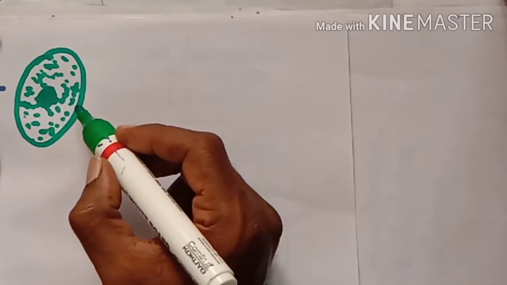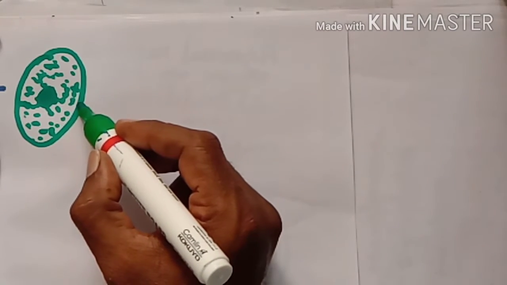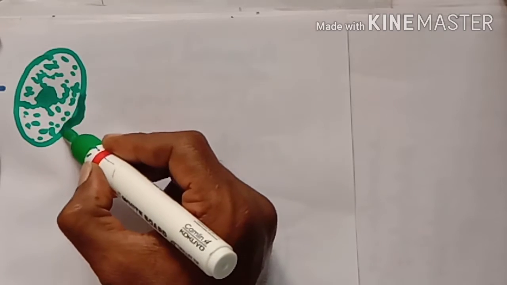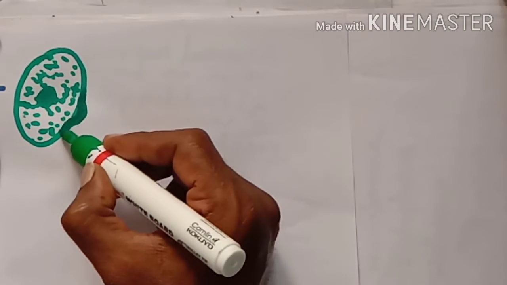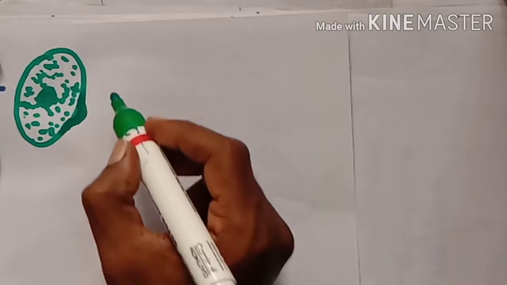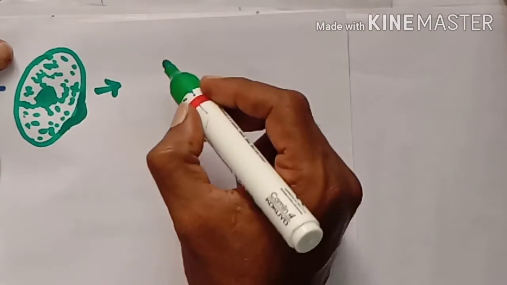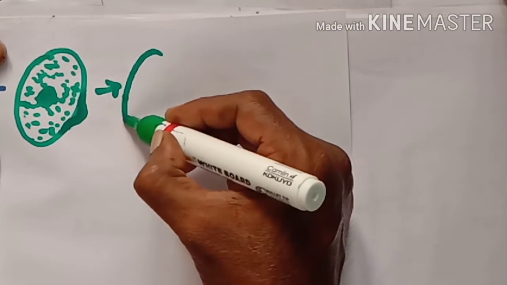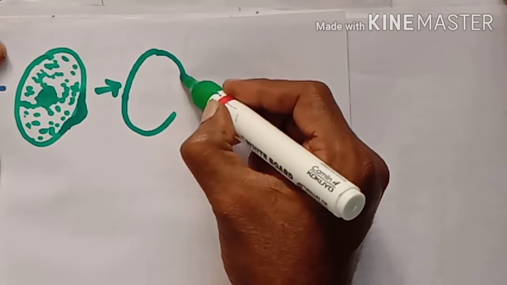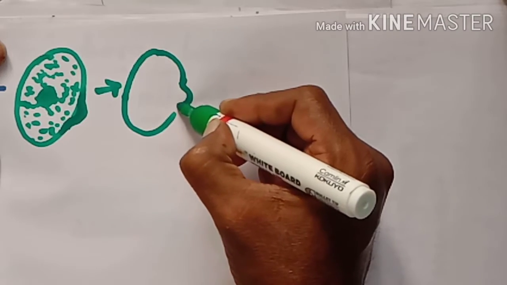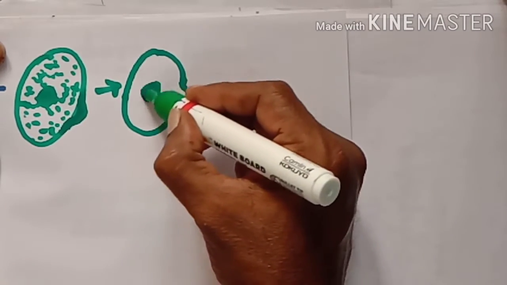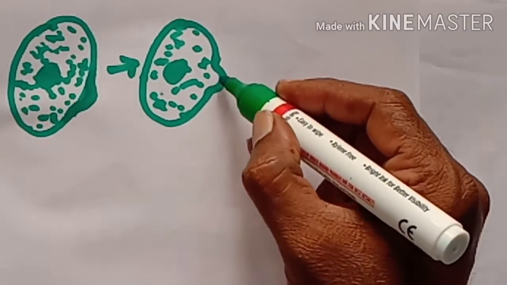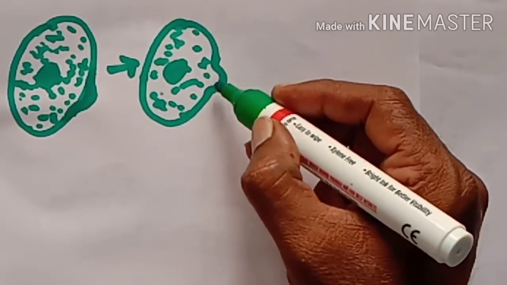Wherever the membrane turns soft, a small bud-like structure bulges like this. Later, that bulging grows some more. Now it appears as a bud.